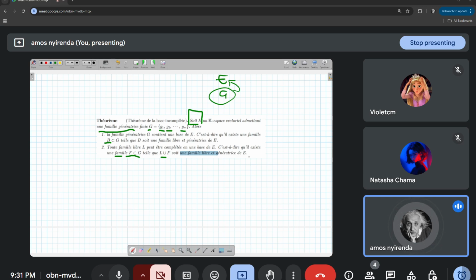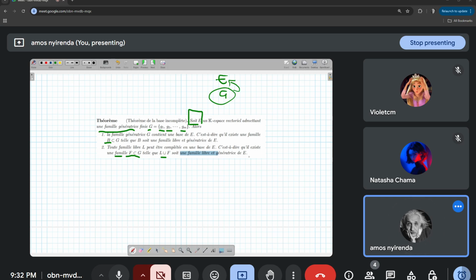Now, still, if you think about a base, a base satisfies two conditions, right? The first condition is it is a family of vectors that is going to be libre, and then secondly, it's going to be a family of vectors that is going to be génératrice. Here they are saying if I get any family of vectors that is libre in E, but that does not satisfy the second condition of génératrice, I can now add vectors.